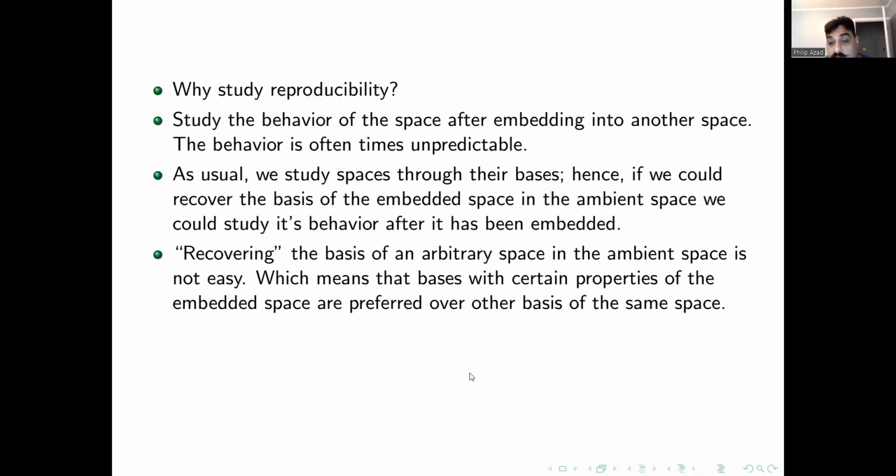And oftentimes this is very, very difficult. And so we should have some preference for bases of certain properties rather than other bases. So we could have lots of bases for the same Banach space, but we would prefer certain bases because they are recoverable.